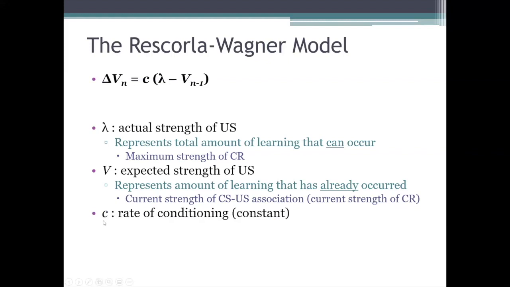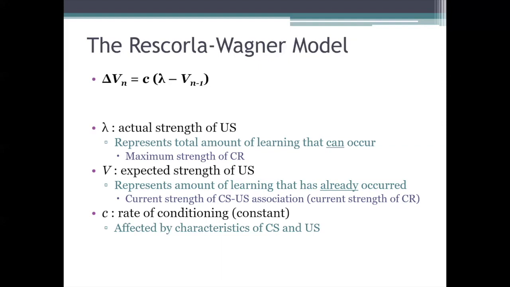Next, we have the lowercase letter c, which is a constant that represents the rate at which conditioning is going to proceed. So in other words, c represents how quickly the animal is going to learn to associate the conditioned stimulus with the unconditioned stimulus. It's the rate of conditioning. And the exact value of c is going to depend on the particular stimuli that we're using as the CS and the US. So for example, c will be greater if the animal is biologically predisposed to associate those stimuli, like it would be if the CS was a taste and the US was some kind of nausea-inducing drug.